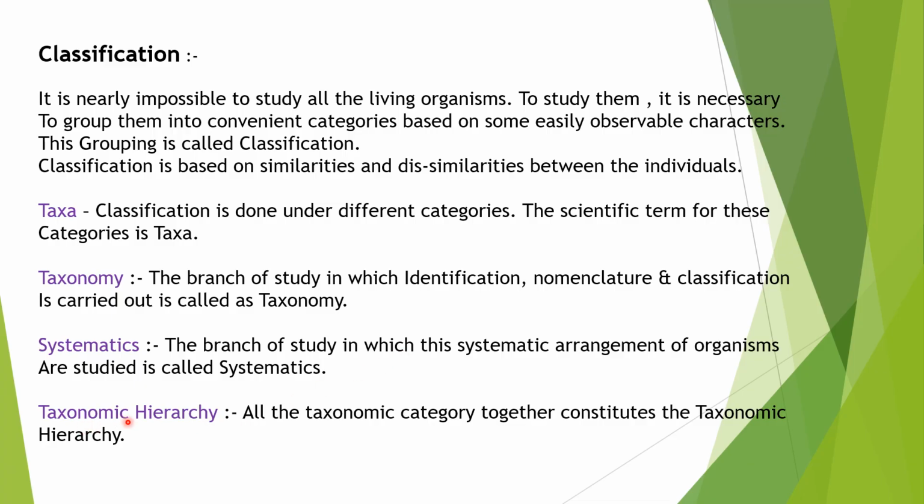And taxonomic hierarchy: as we have already said, classification is a multi-step procedure, or there is a hierarchy of steps in classification, and all the taxonomic categories together constitute the taxonomic hierarchy. We will see this with an example.